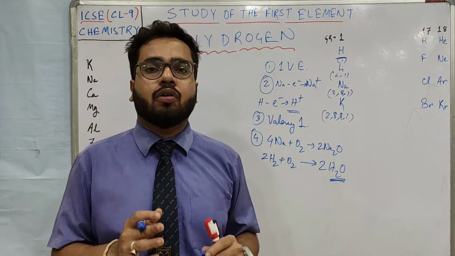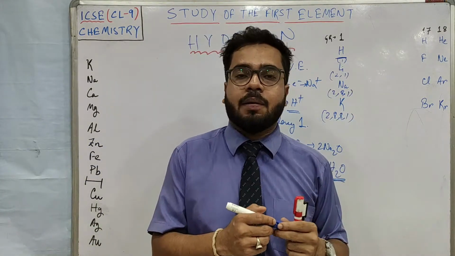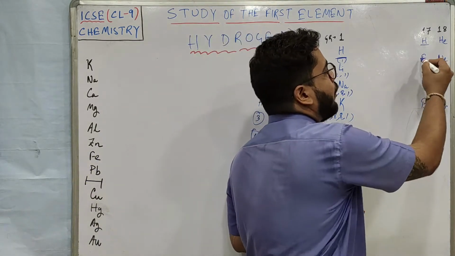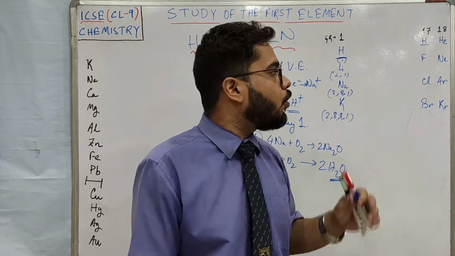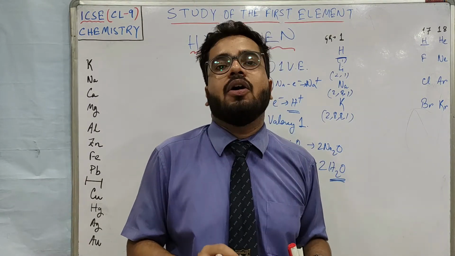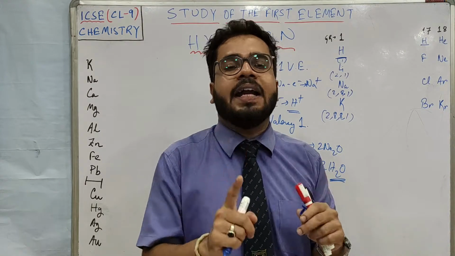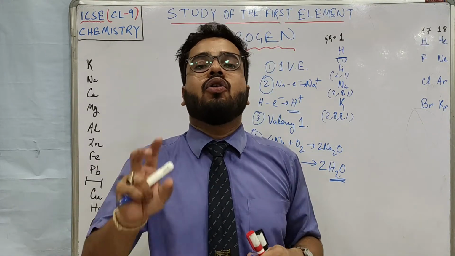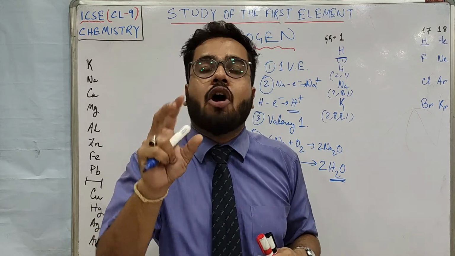Now let's go to group number 17, the group of halogens, where we have halogens like fluorine, chlorine and bromine. If you observe the electronic configuration of halogens, you will find that there is only one electron deficit to make their octet complete.